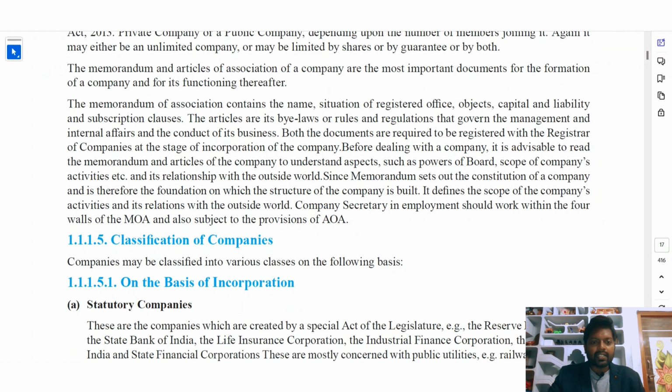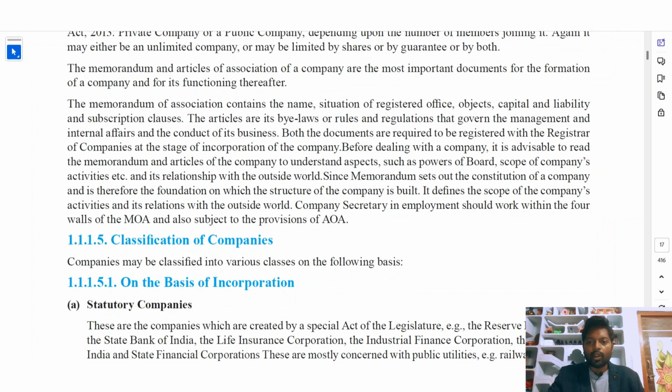Okay, so on its relationship with the outside world, the memorandum sets out the constitution of a company and is therefore the foundation on which the structure of the company is built. So it defines the scope of the company's activities and its relations with the outside world. So the memorandum of association will define everything related to the company and also the relations of the company with the outside world.